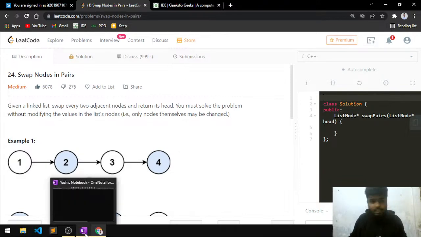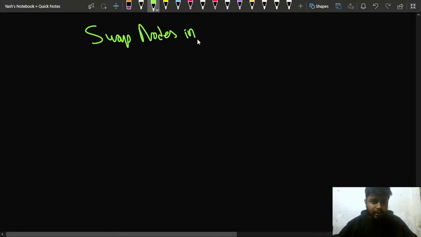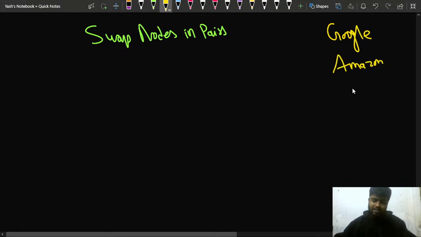So let's start. The problem name is swap nodes in pairs, right? And this particular problem has been asked in Google. It has also been asked in Amazon, and apart from this, it has also been asked in Microsoft and Uber. So these are the top companies that have asked this question.